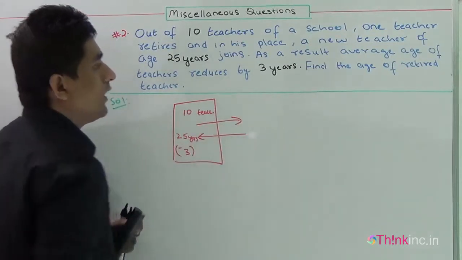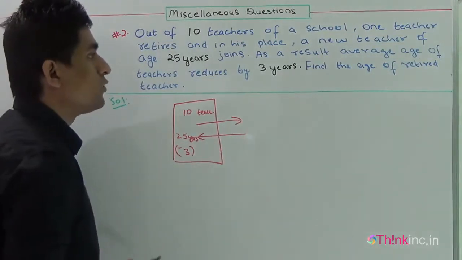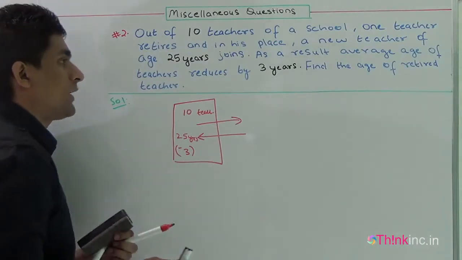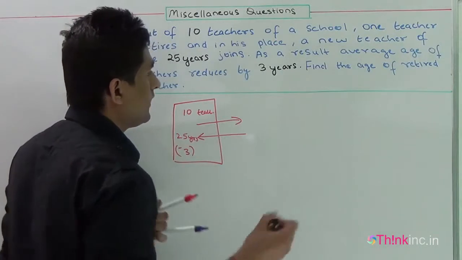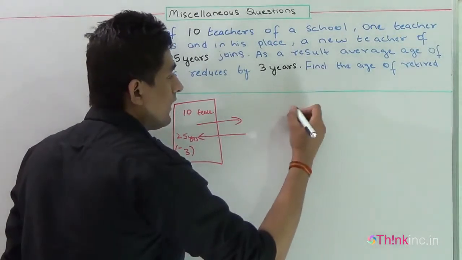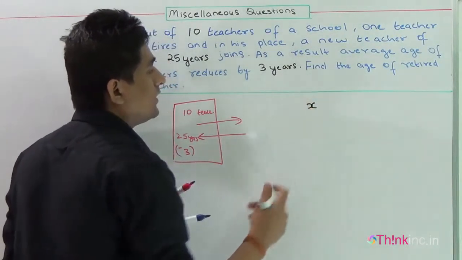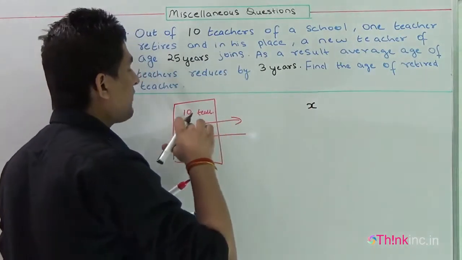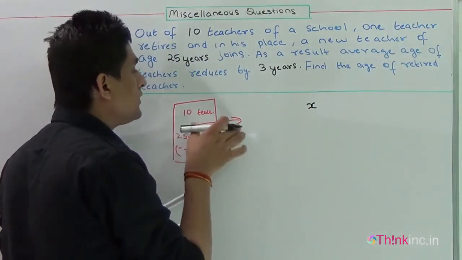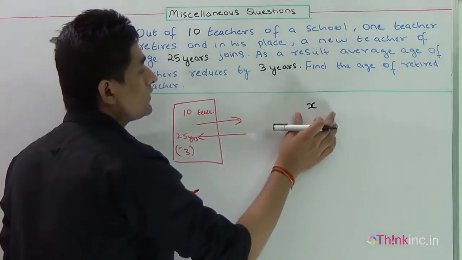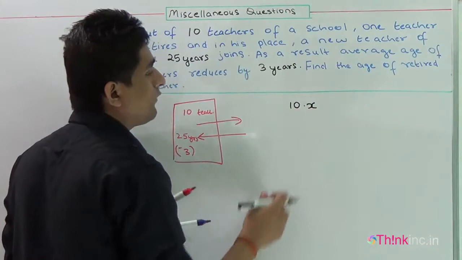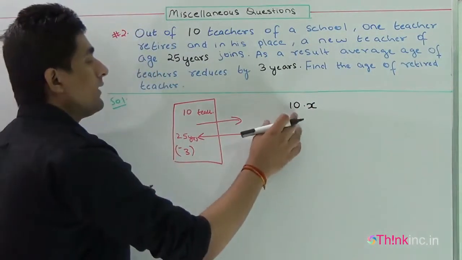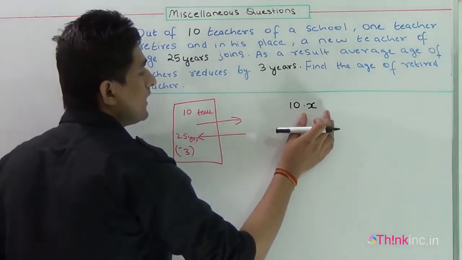Okay. I'll solve this question by two methods. One by the basic approach and another by the logical approach. Let us assume that the average age of the teachers is X. That means the average age of the teachers before the teacher left the school was X. And if I ask you the sum of the ages, I have to multiply by 10 because there were 10 teachers and the average age was X.